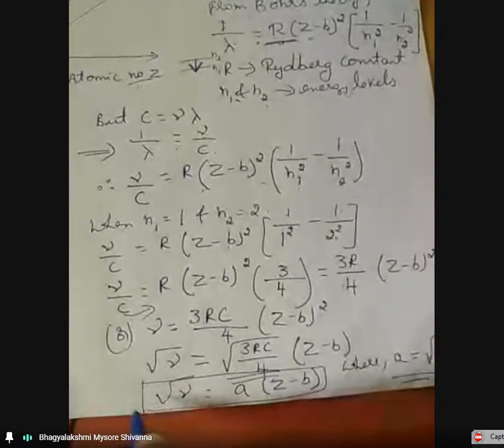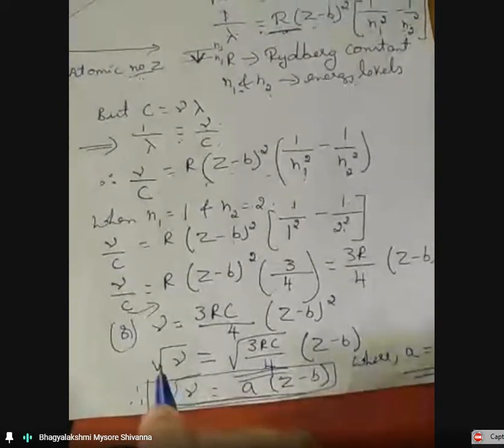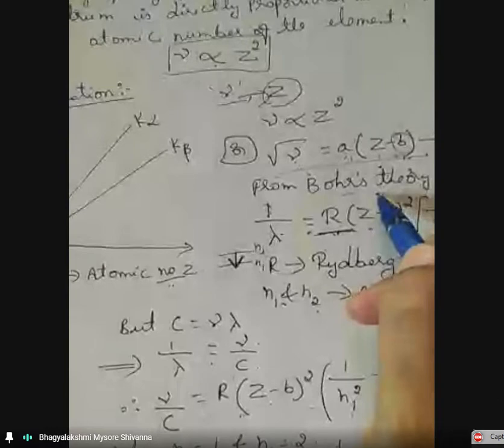Hence this is Moseley's law, the empirical formula. This proves the empirical formula by using the Gauss theory.